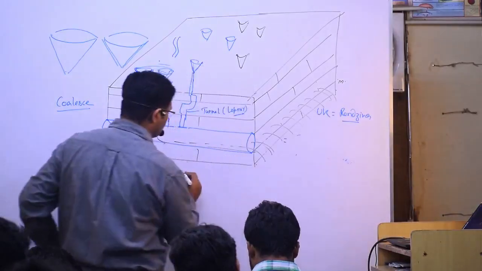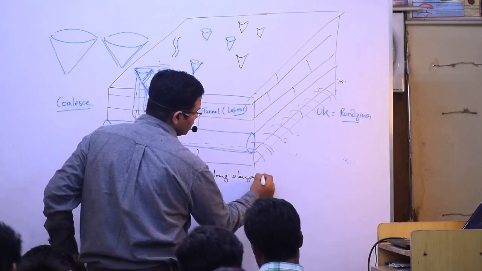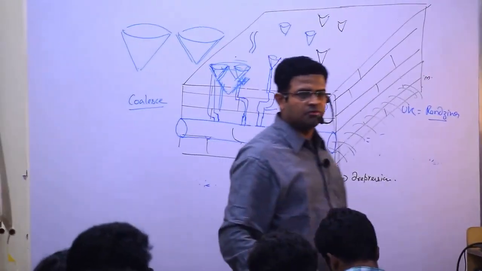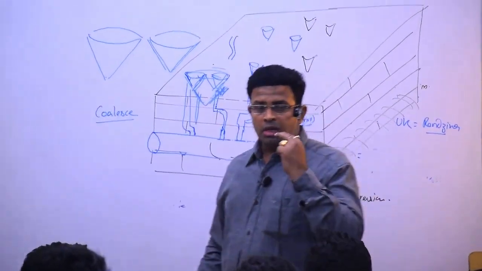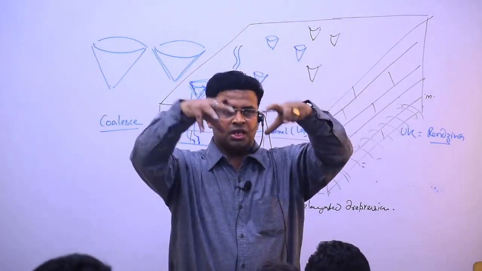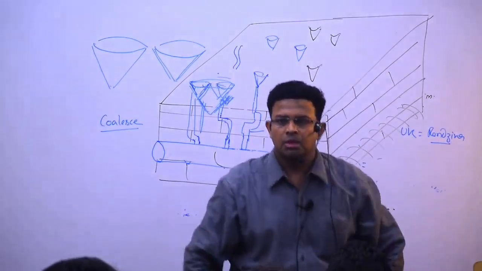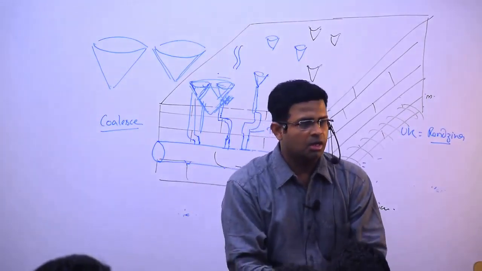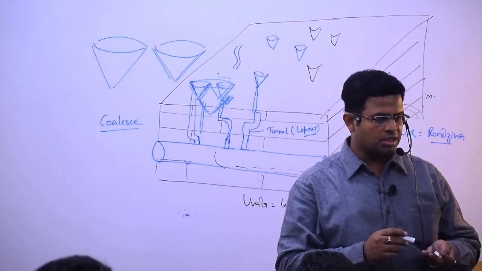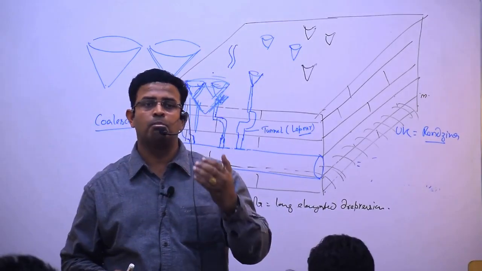What is Uvala? A long elongated depression. And how has it been formed? When on the surface and below there is a cave, and on the surface there is a sinkhole, swallow hole and doline, and all these things collapse, they leave behind a long elongated depression, and it is known as Uvala. And Polje is comparatively larger than Uvala and a little more complex in structure also.